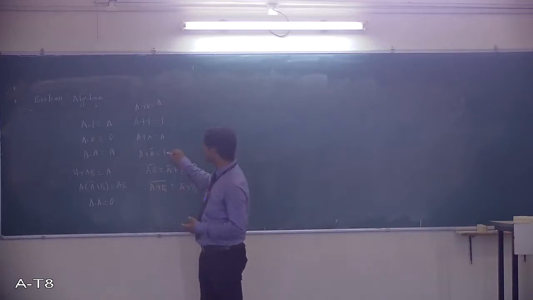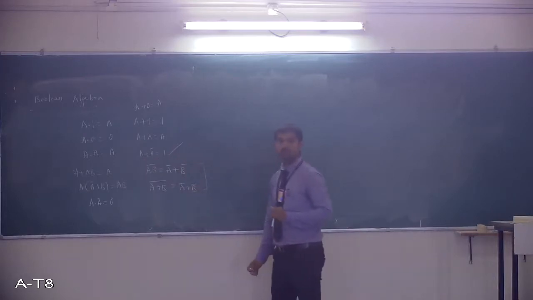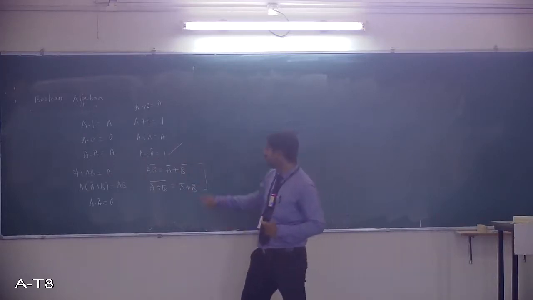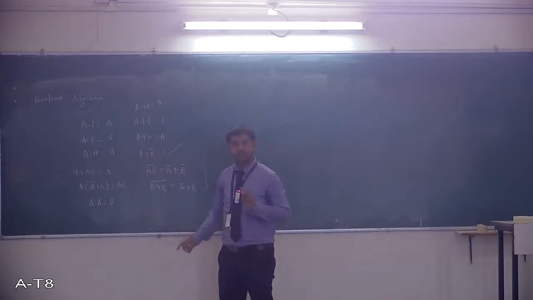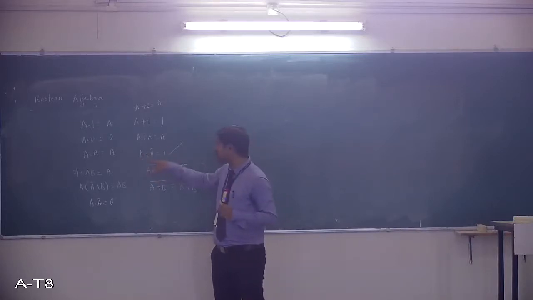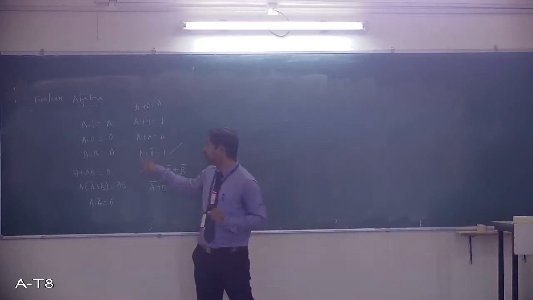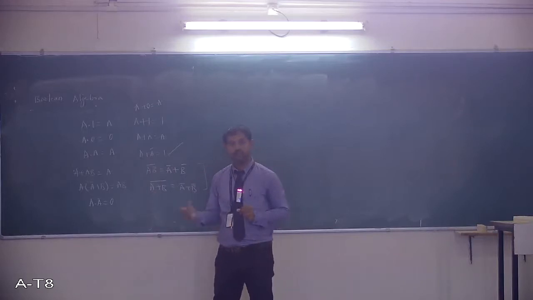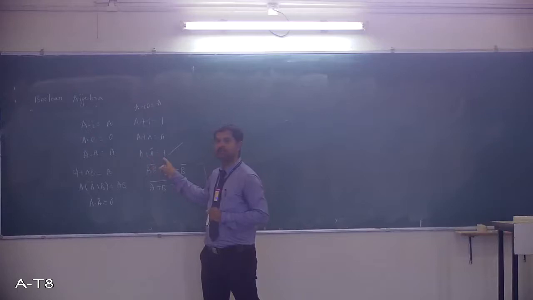Coming to this, A plus A bar I have written as 1. If A is 0, obviously A bar is 1, so 0 plus 1, output is 1. If A is 1, A bar is 0, again 1 plus 0 is 1.